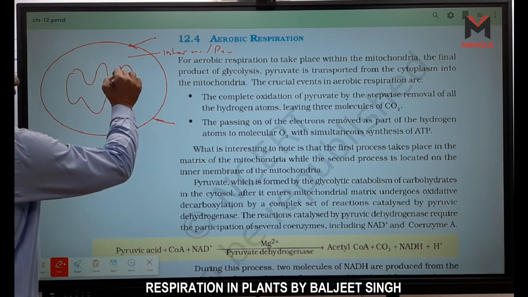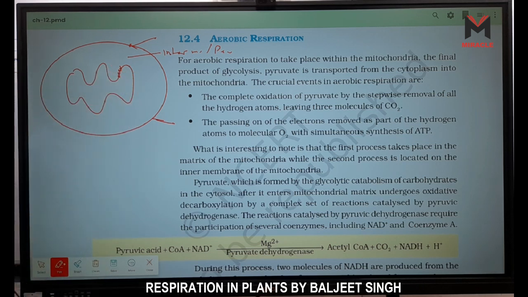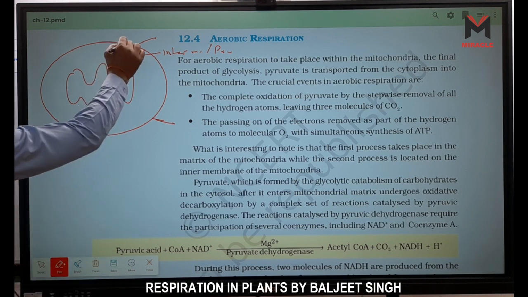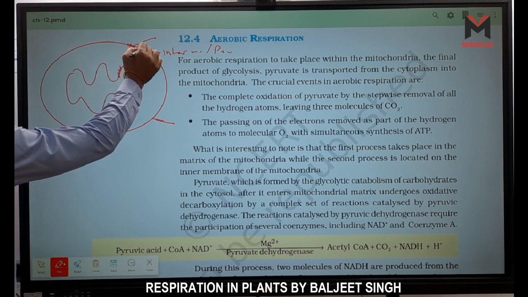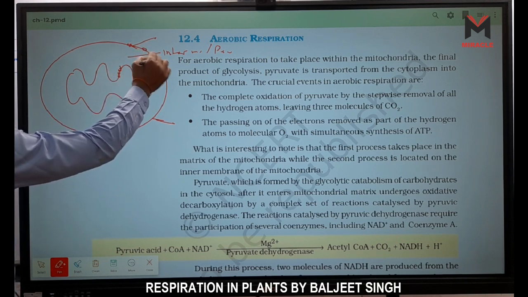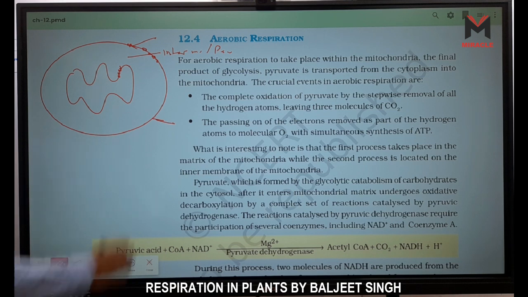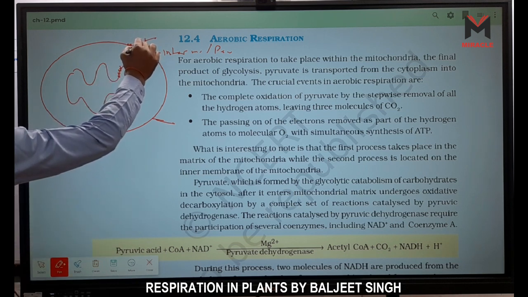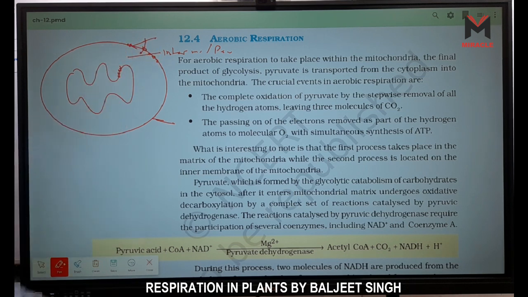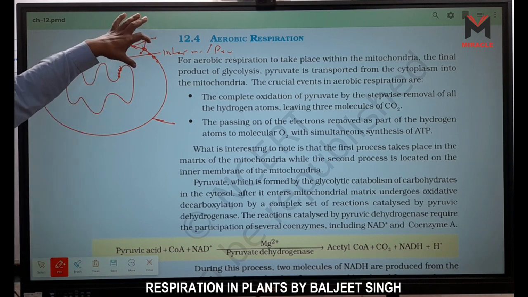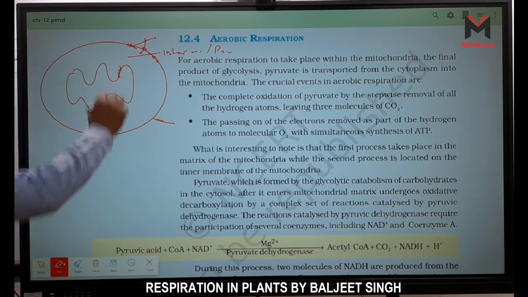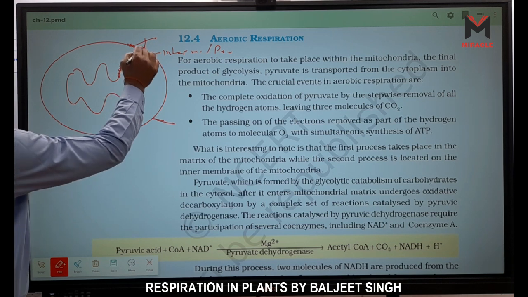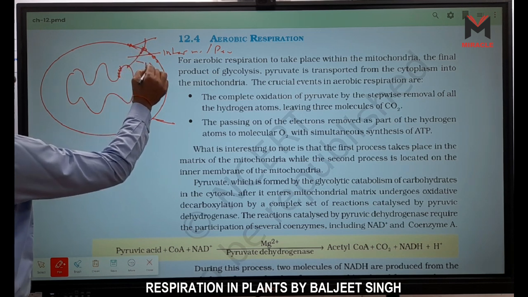More proteins because they have 5 different complexes for ETS, electron transport system, right? And the outer one has less because it is porous. So pyruvic acid comes from cytoplasm through these pores, enters into the perimitochondrial space or intermembrane space, and in this space link reaction occurs.